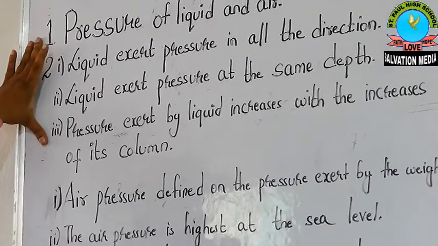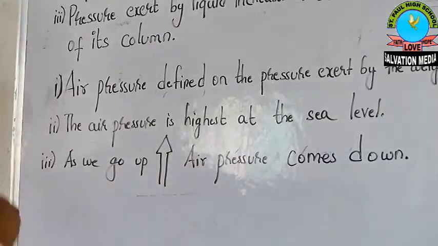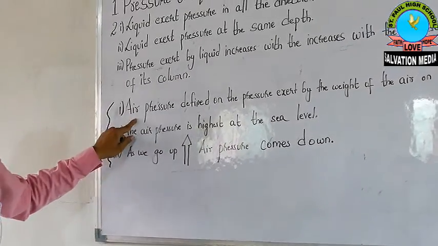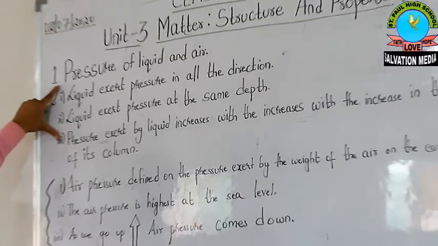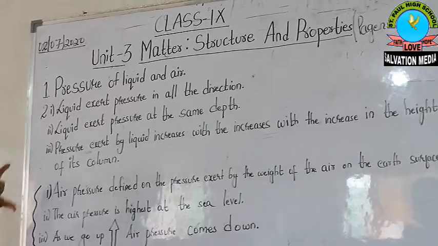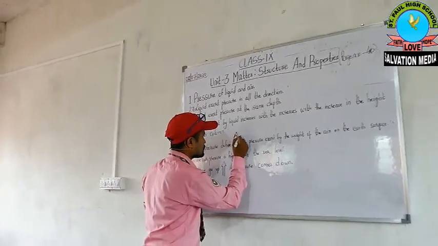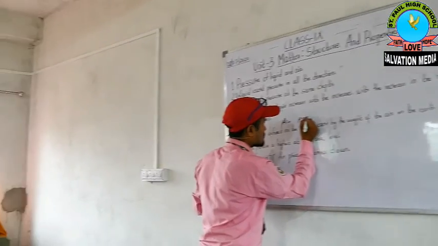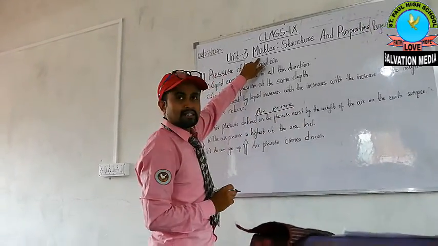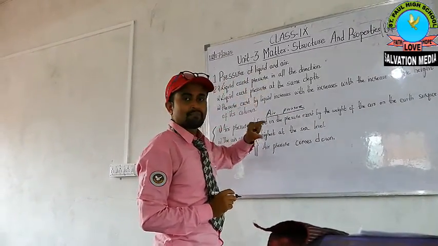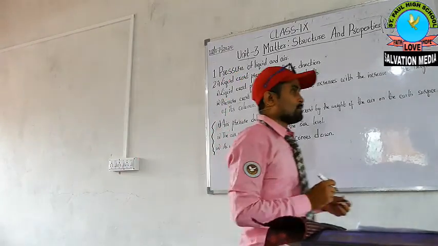This part is for pressure of liquid, and this part is for air pressure. My dear students, till number 4, this part is for liquid pressure, and 1, 2, 3, this part is for air pressure. So make a note, liquid pressure, and then write these 4 points, and then mention the main topic air pressure and write these 3 points, my dear students.